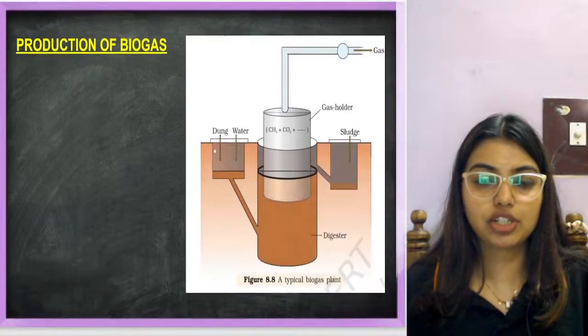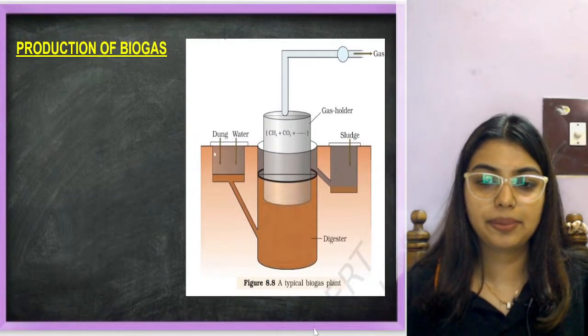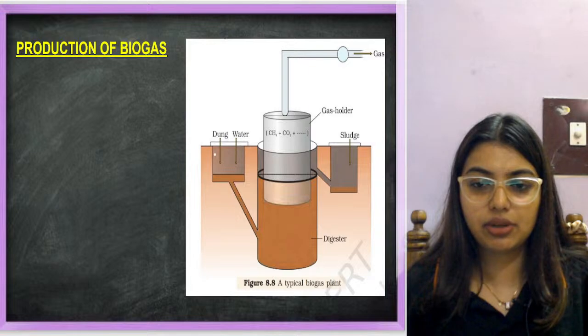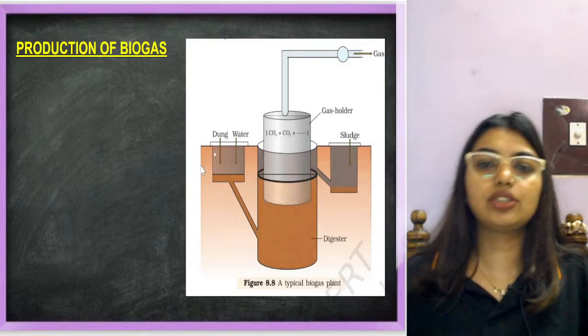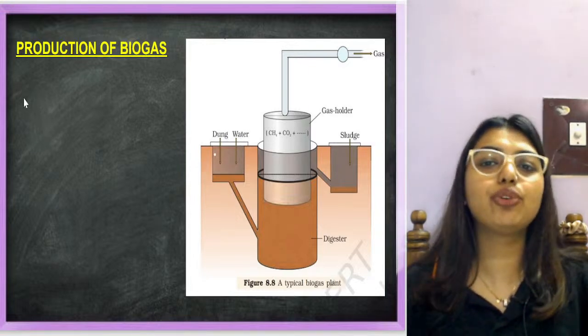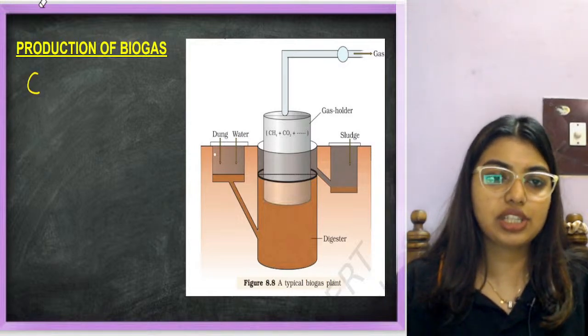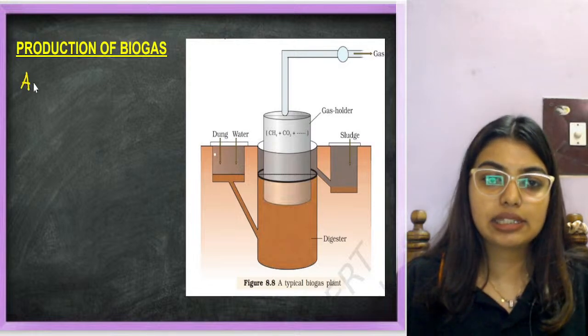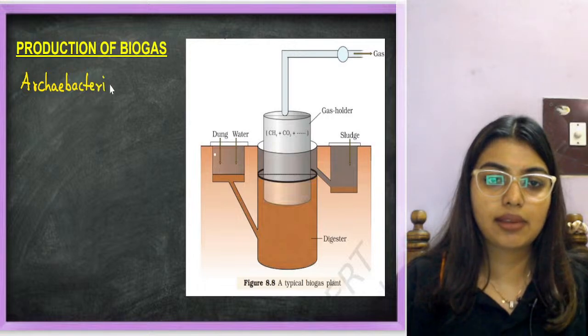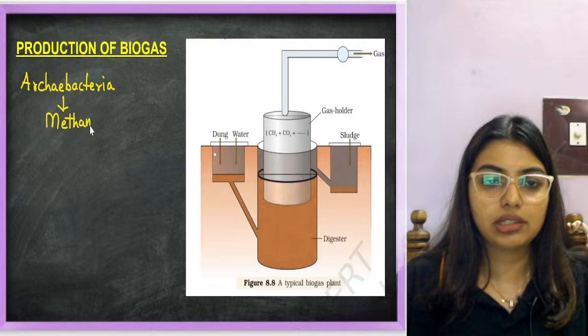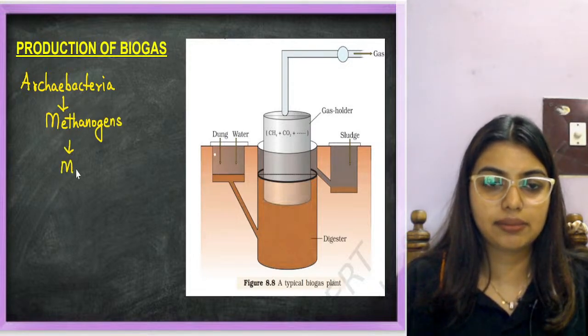Chalo, last topic, production of biogas. Okay, production of biogas is very simple. Now you already got to know that these gases will be released. So students, cow dung. First thing you have to understand, there is bacteria, archaebacteria. This archaebacteria has a bacteria called methanogens. This methanogens release methane.